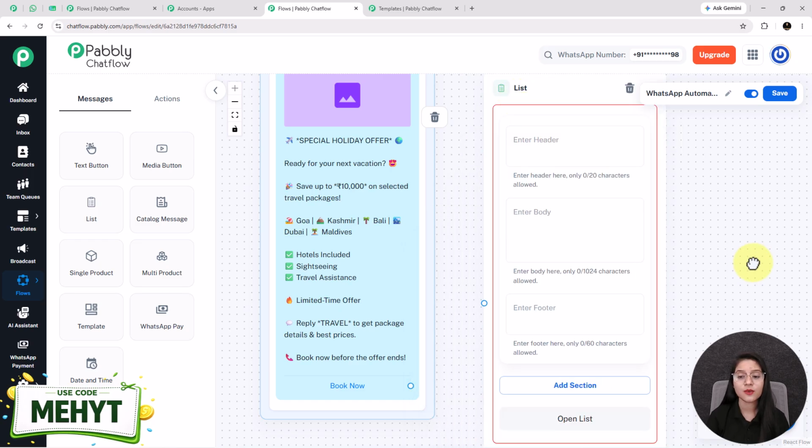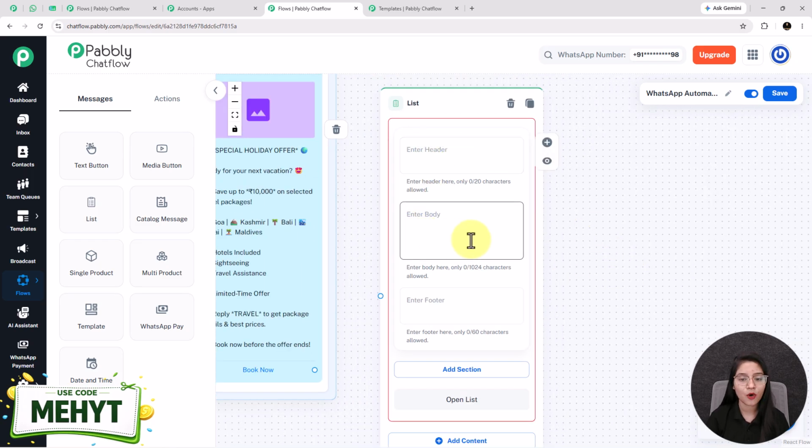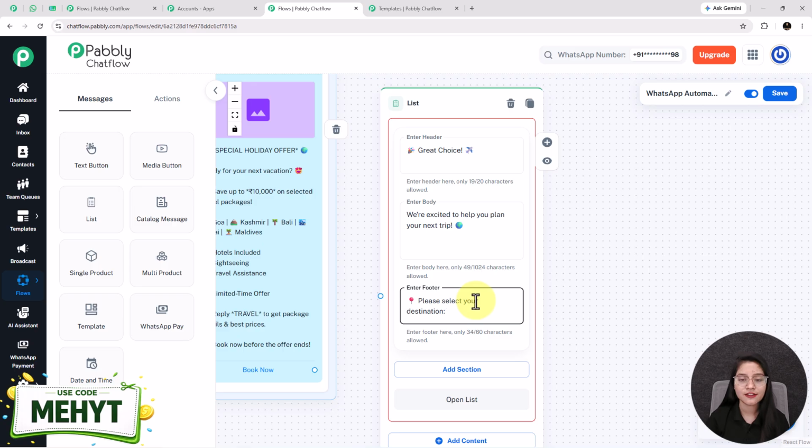See, it is divided into three parts, named header, body and footer, where at first I am entering a header as great choice. After that, in this enter body box, I am going to write a message as we are excited to help you plan your next trip. And lastly, the footer. See, I have entered this content by my choice. You can customize it completely based on your own business.